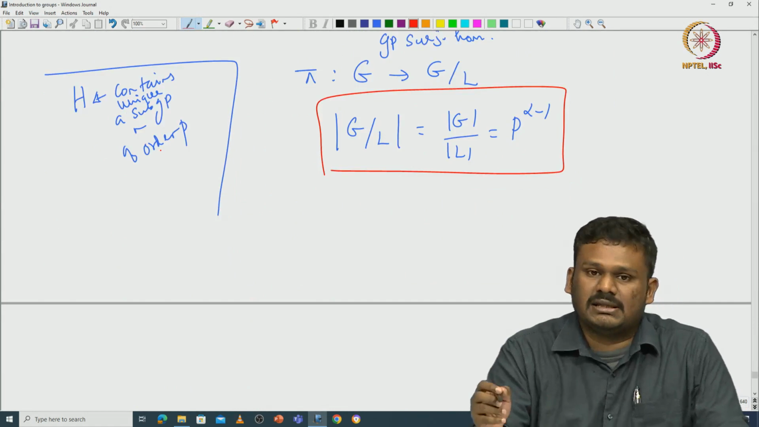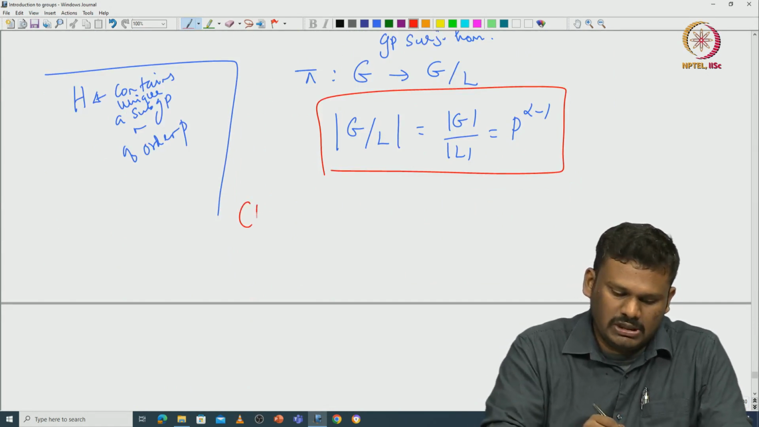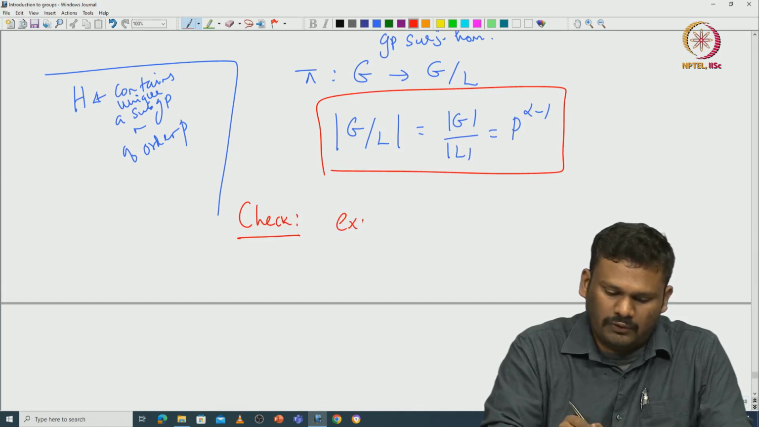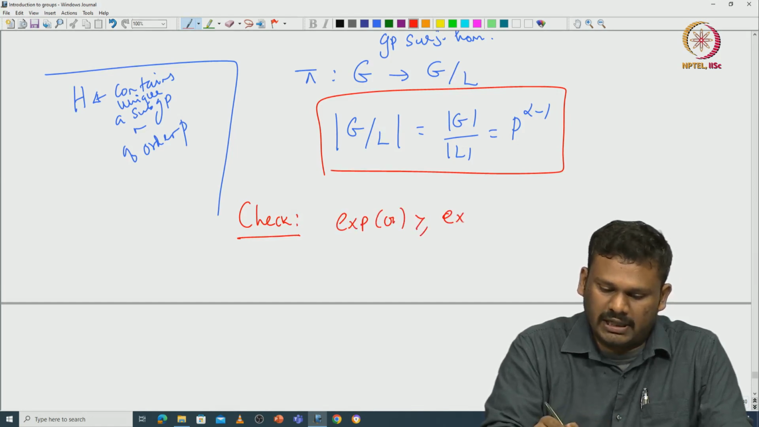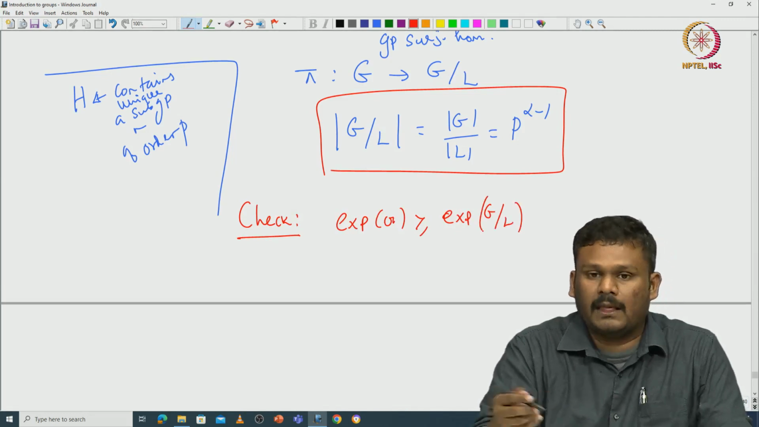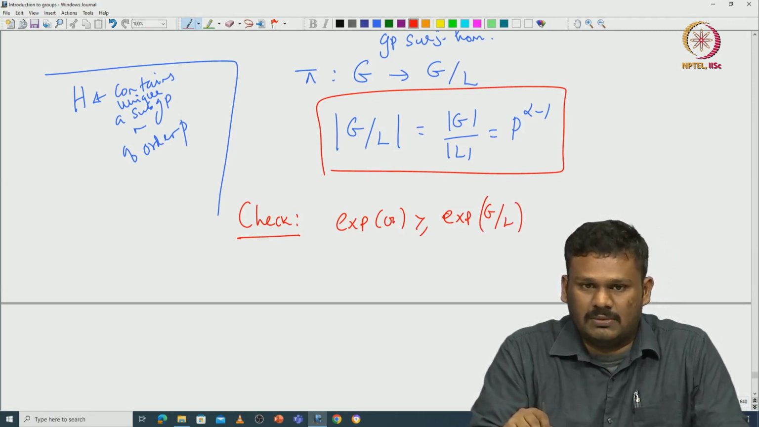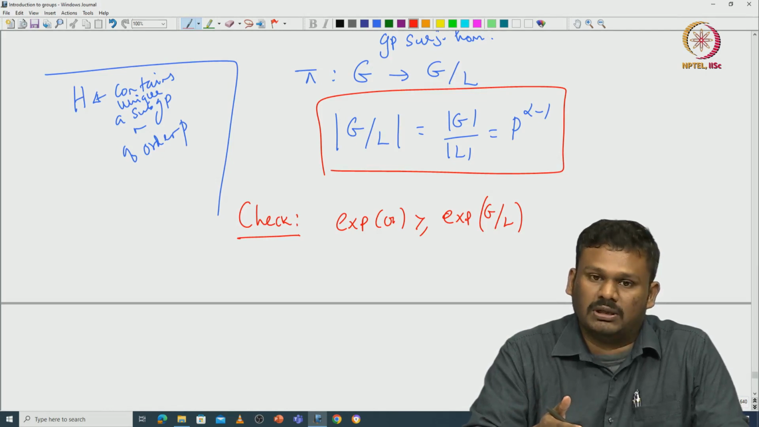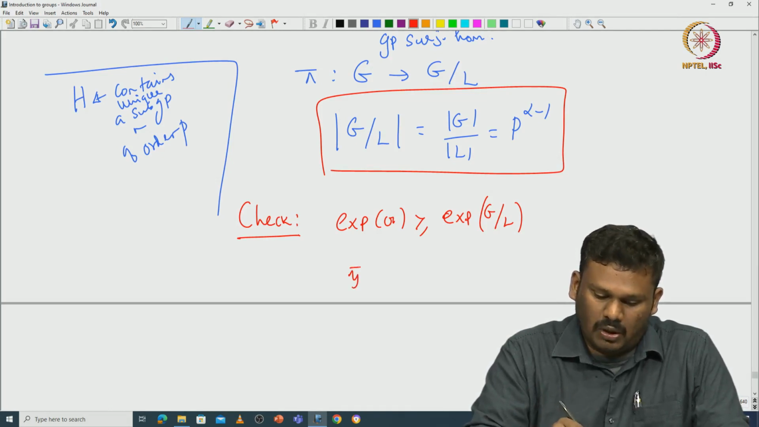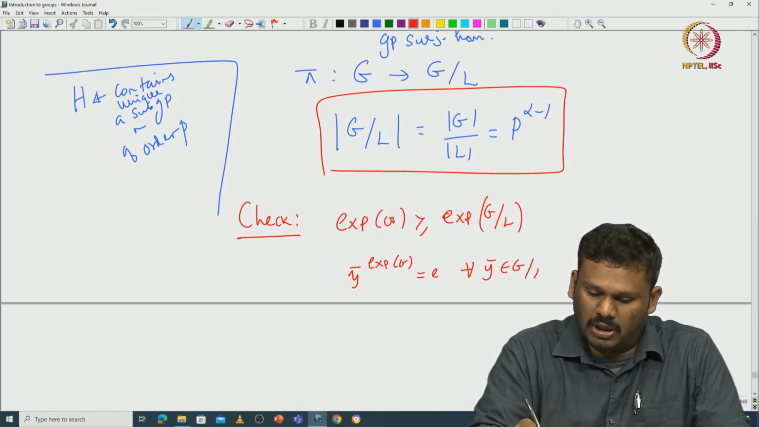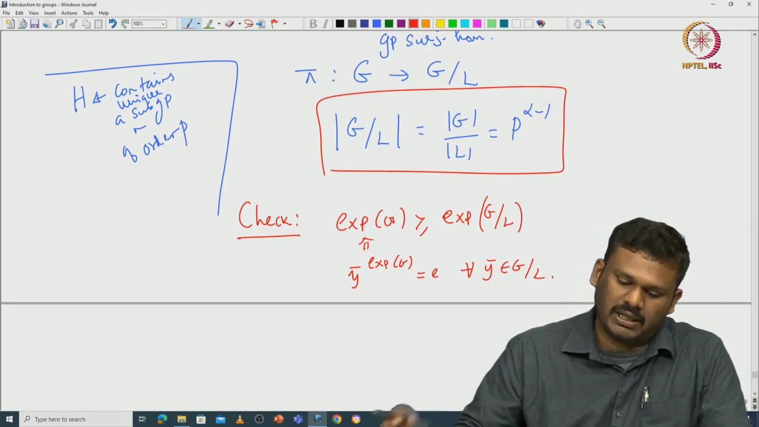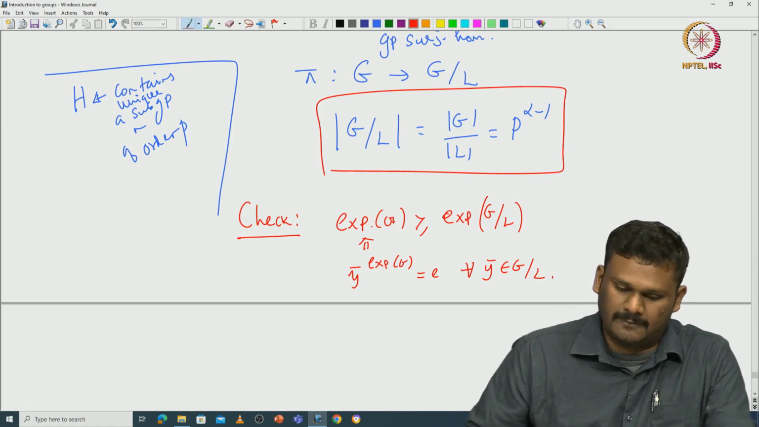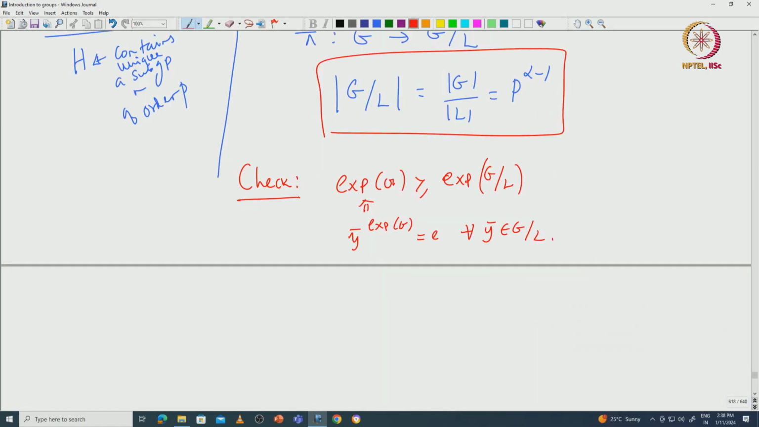Since pi is a surjective group homomorphism, it is easy to see that the exponent of G is at least the exponent of G modulo L, because the exponent is nothing but the maximum order of x in G. You can see that y bar to the exponent of G will be trivial for all y bar in G mod L, and that actually implies this. I will leave it to you to check; this is a very easy thing to check. So now you have that the exponent of G is at least the exponent of G mod L.